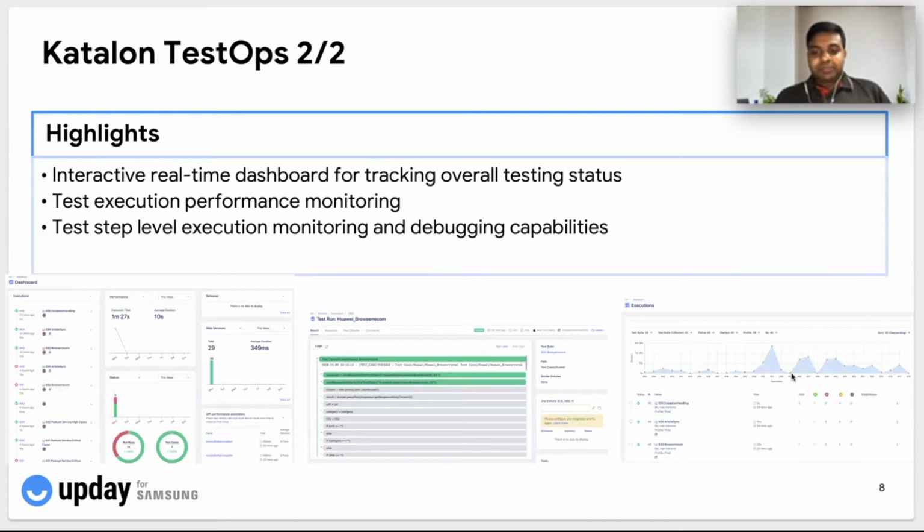Let's say the same test suite takes 60 seconds when I run it before a build, and after the build is deployed, it takes 2 or 3 minutes. Then we know something is wrong after deployment, and we can work with the development team to find out why this is causing latency, and fix any performance issues that we might have. So this TestOps solution will help in monitoring all the execution at a management level, as well as performance and test step level debugging of the solutions. Yeah.